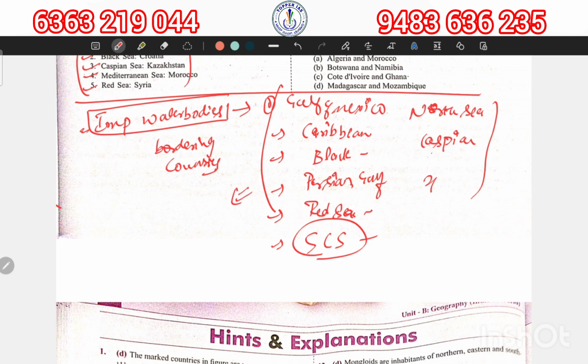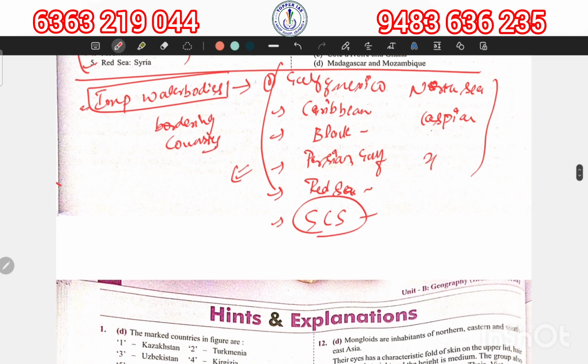To remember in an easy way, there are some short tricks also. For example, if you want to talk about the countries which are surrounding the Caspian Sea, the important mnemonic we have is Tariq. T for Turkmenistan, A for Azerbaijan, Russia, then Iran and Kazakhstan.